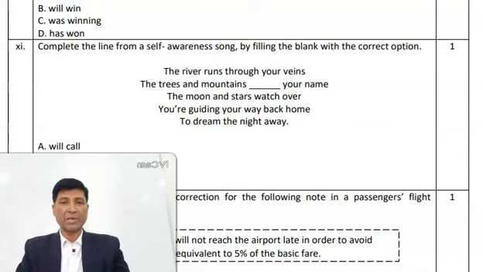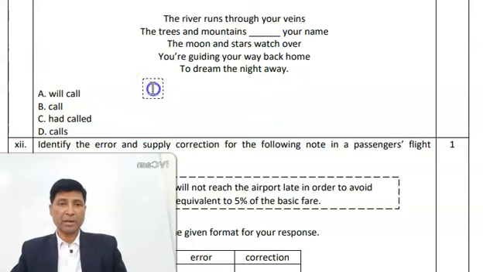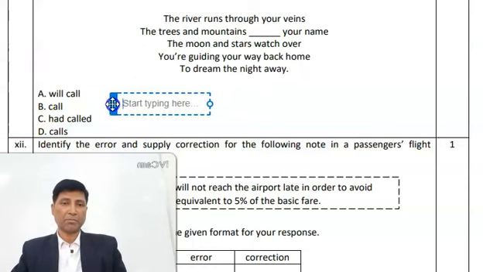Complete the line from a self-awareness song by filling the blank with the correct option. The river runs through your veins, the trees and mountains, your name. So here options are given. Again, this answer will be call. Now you see here why call should be the answer. Let me give you the explanation.